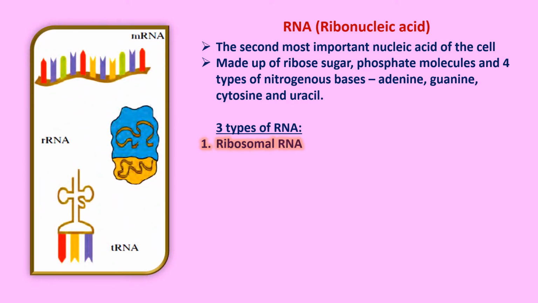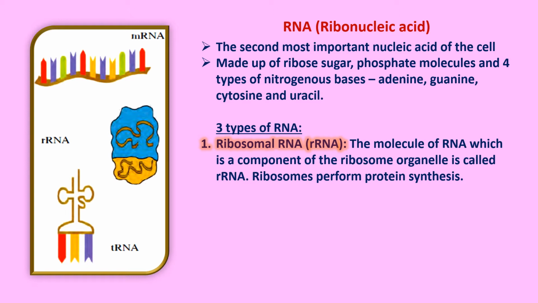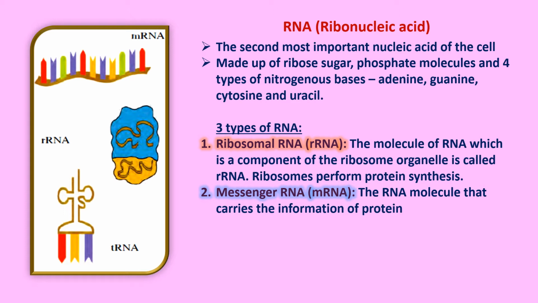The first one is the ribosomal RNA or rRNA, which is the molecule of RNA present in the ribosome, and it performs the function of protein synthesis. The second one is messenger RNA or mRNA. It is the RNA molecule that carries information of synthesis of proteins from the genes.